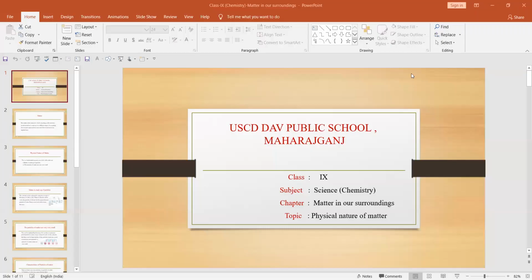Nature of matter. So in this class, we are going to discuss the physical nature of matter. Before this topic, let us define what matter is and what the significance regarding matter is. So what is matter?